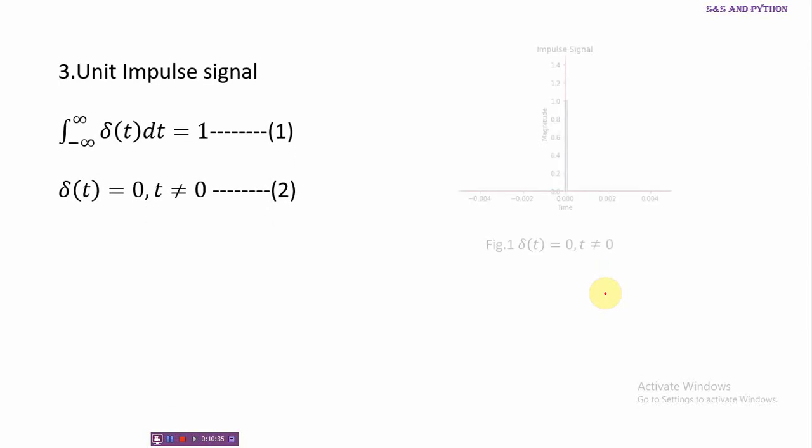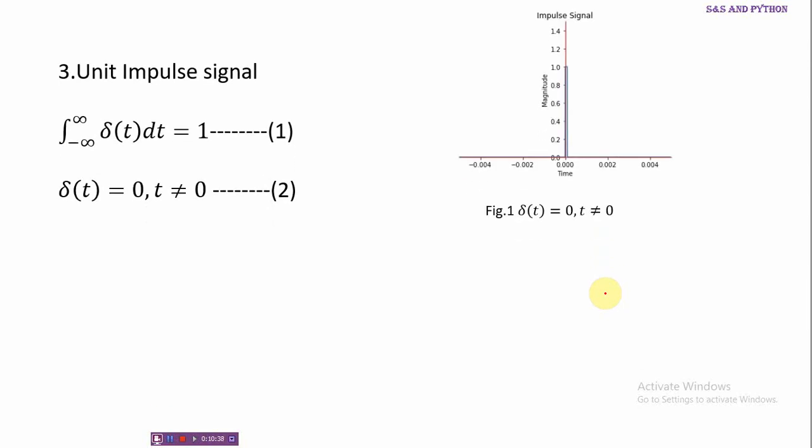So next is the unit impulse signal. The unit impulse signal is defined by the area under the curve of delta of t. Delta of t is this impulse signal. When the area is calculated as the integral from minus infinity to plus infinity of delta of t dt, its area is going to be equal to 1. So that means it is a curve extending from minus infinity to plus infinity, but when we integrate it, its area results in a value of 1.